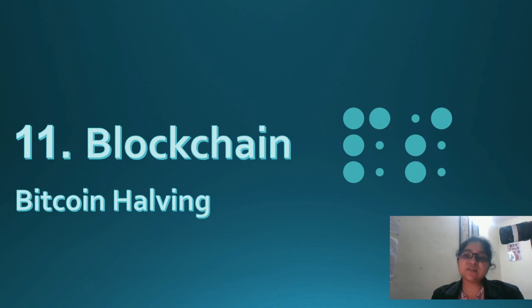So today's interesting topic is Bitcoin halving. Bitcoin halving is very much related to the Bitcoin supply. But this halving is not going to impact the supply. It is going to impact the way supply is getting distributed to the world. So how is it going to be distributed? Let's get inside this and understand that.